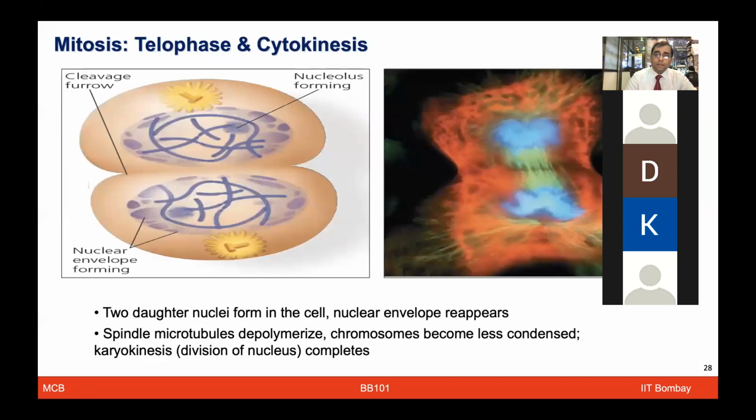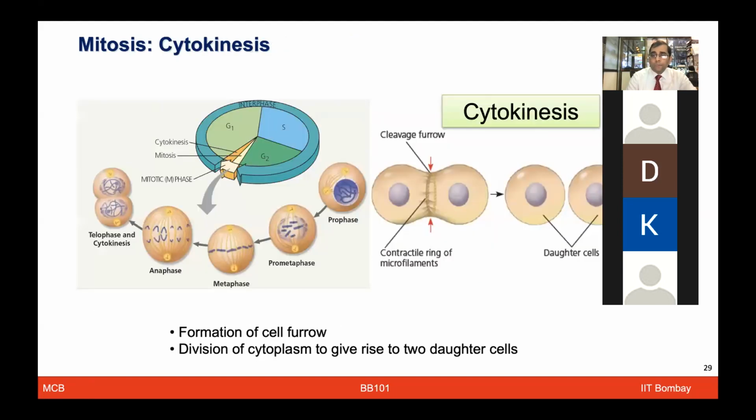chromosomes. So after anaphase, now in the telophase, two daughter nuclei are getting formed. The nuclear envelope has started reappearing because it has to cover all this nuclear material. The spindle microtubules are getting depolymerized. Chromosomes are again becoming less condensed because the division has already happened. And therefore now the karyokinesis, or the complete division of the nucleus or nuclear material, has completed.